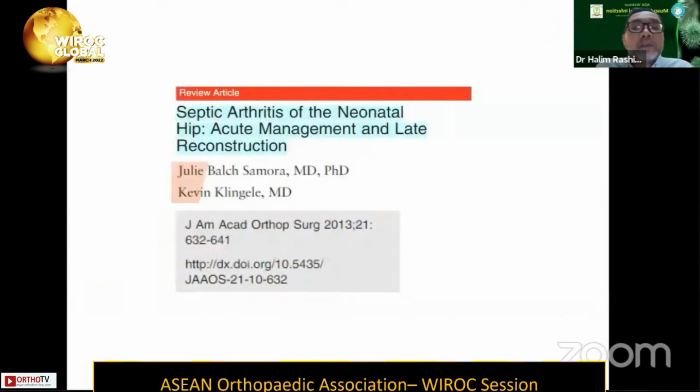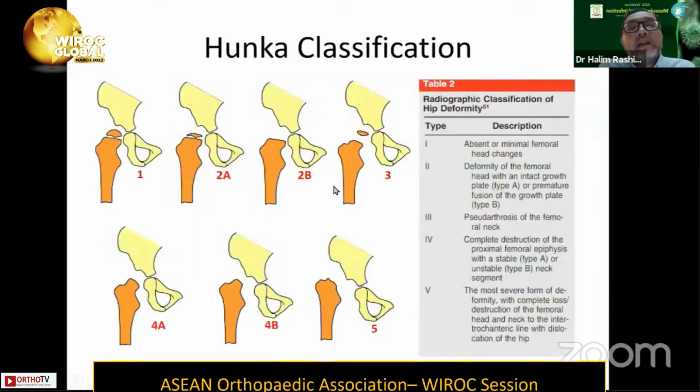In terms of management, I think this is a good article that everyone can read. It was published quite some time ago, but I think it's still relevant. When you talk about the sequelae of septic arthritis in a child, the Hunka classification is always referred to, and it's based on the outcome of the septic arthritis itself, whether the hip is stable or the head is gone, making the hip joint very unstable.